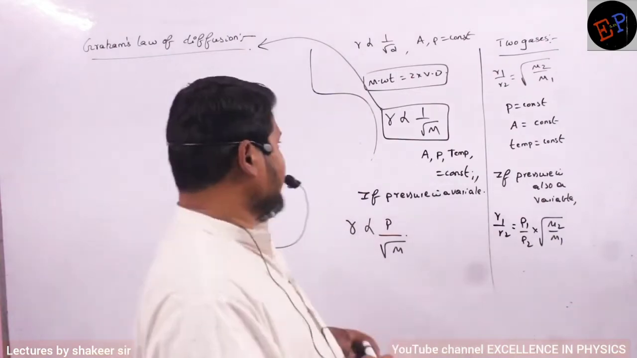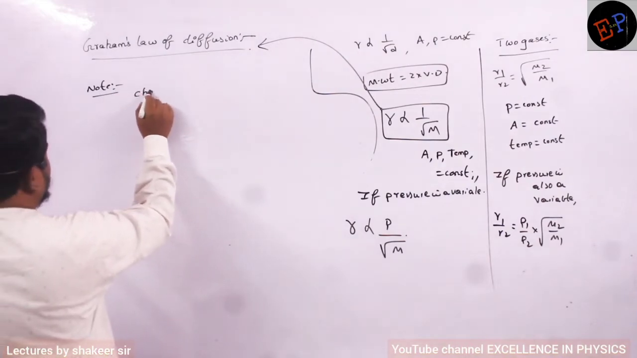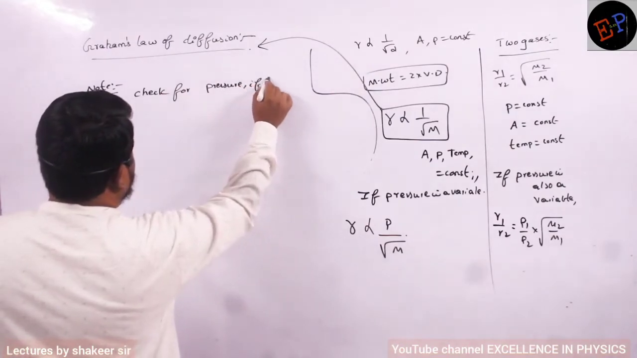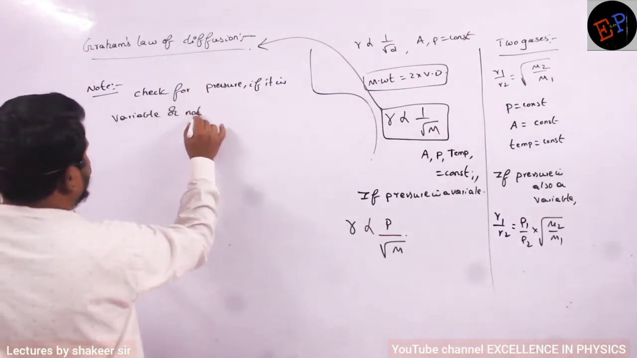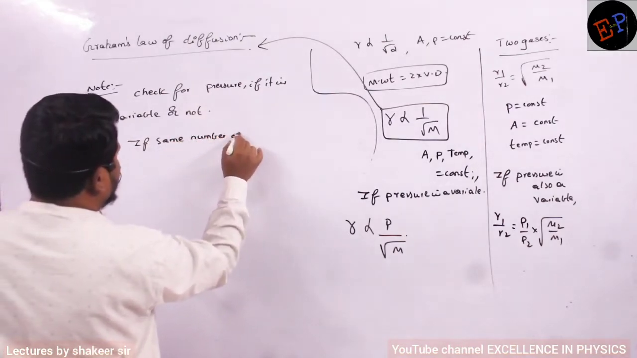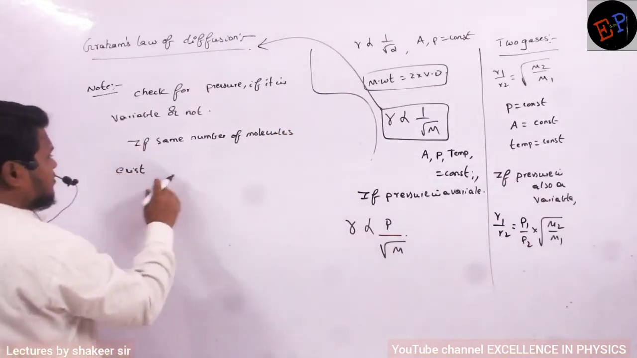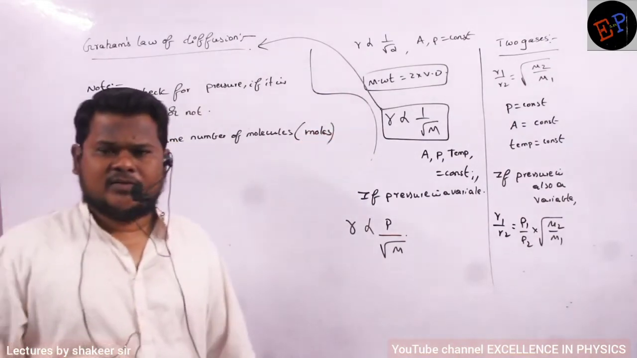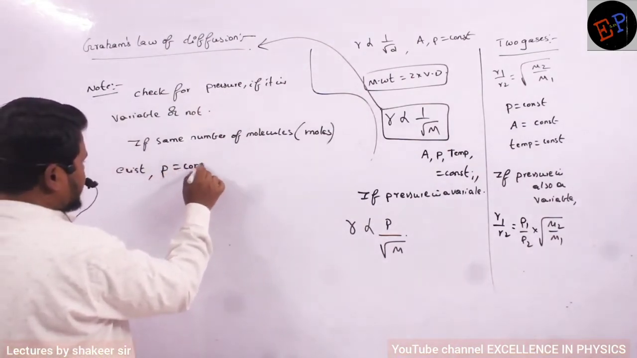So you better make a note of it. Okay. Note point: check for pressure, whether it is variable or not. If the same number of molecules exist, I can call it moles also. If the number of moles is equal, the number of molecules is also equal. So if the same number of molecules exist, then pressure is a constant in both the gases.